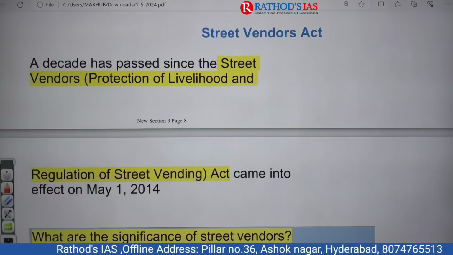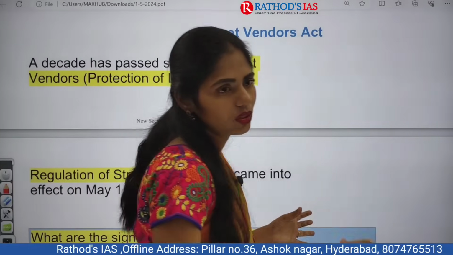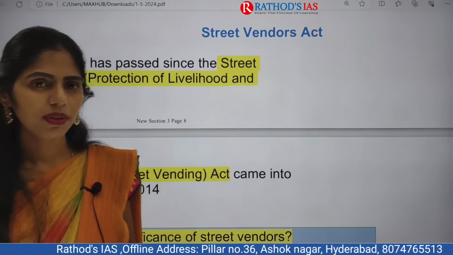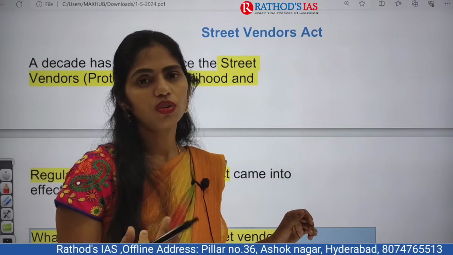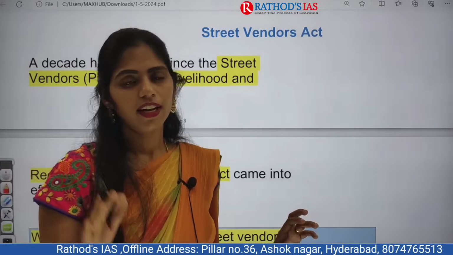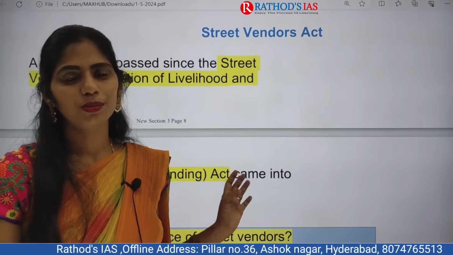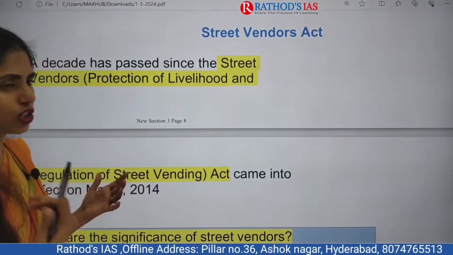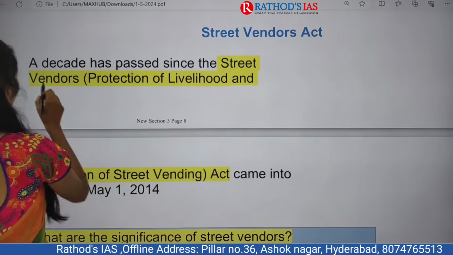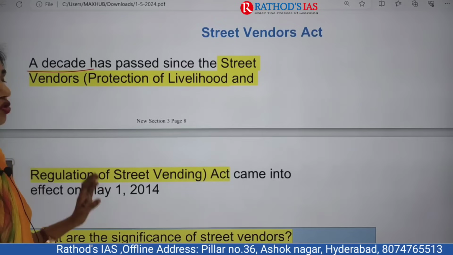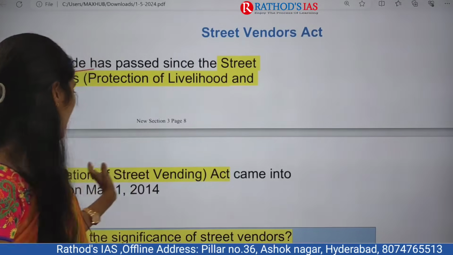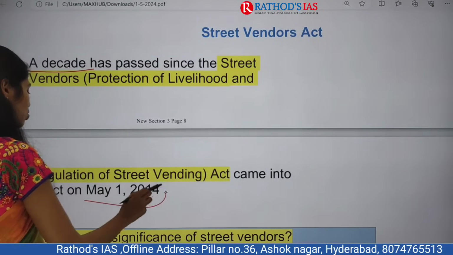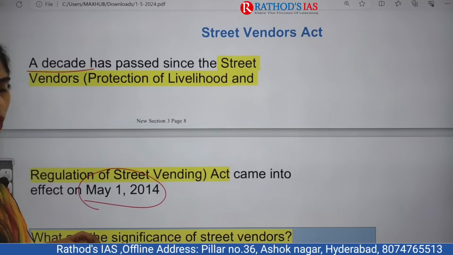So who are street vendors? First of all, the people who use one small vehicle, on which they place their goods, and they roam here and there, shouting to advertise their products, like tomato, onions, 100 rupees a kg, 100 rupees for 5 kgs, apples, oranges, like that. They will be shouting, right? So here a decade has passed since the Street Vendors Protection of Livelihood and Regulation of Street Vending Act came into effect, from May 1st, 2014 onwards.